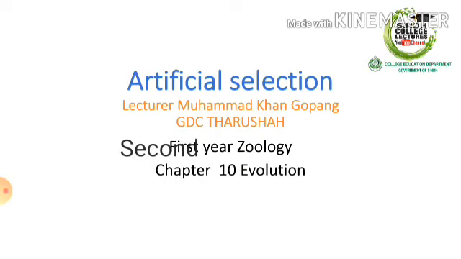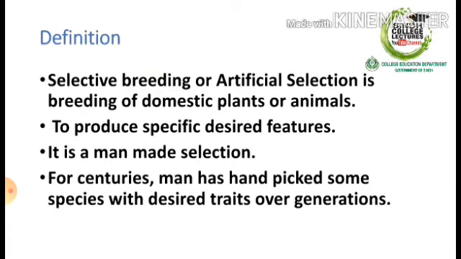Now, first of all, the definition of artificial selection. Artificial selection is the breeding of domestic plants, animals, or other organisms. The purpose of artificial selection is to produce specific desired features. As the name suggests, it is man-made selection. For centuries, humans have handpicked some species with desired traits over generations for selective breeding. As a result, species are modified over time.